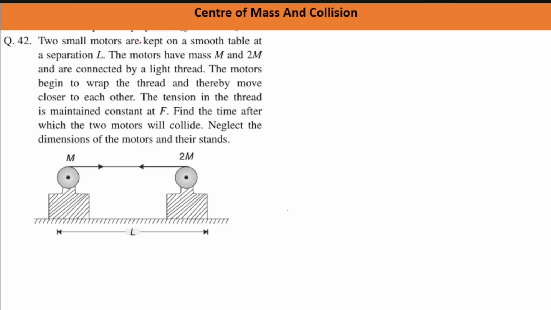Two small motors are there and they are kept on a smooth table at a separation L. So this table is smooth, mu is equal to 0. Done? So no dissipative force there. The motors have mass m and 2m and are connected by a light thread. The motors begin to wrap the thread.